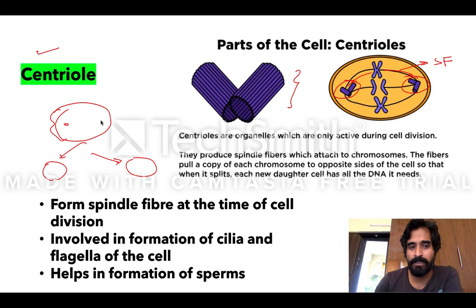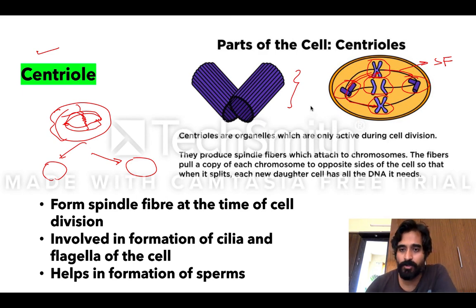What happens? Near this, spindle formation takes place, and slowly and steadily the cell divides into two parts. There is DNA present here, like DNA or chromosomes. One part of the centriole joins with one side of the chromosome, and the other part of the centriole joins with the other side of the chromosome, and they start to pull. When they pull, it slowly and steadily divides into two cells.